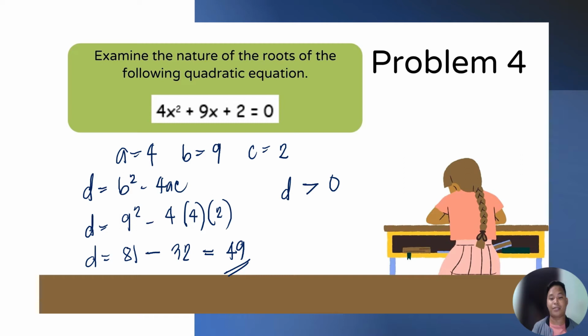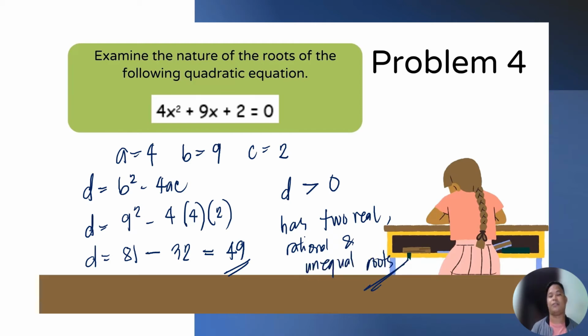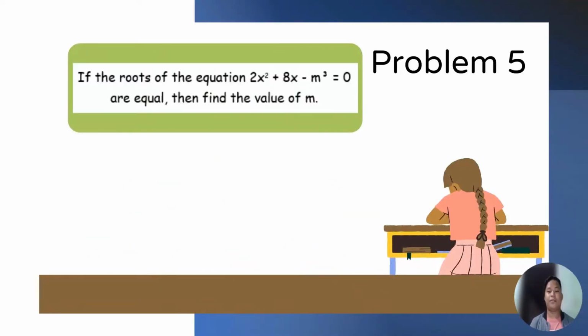Thus, the nature of the roots of this equation has two real, rational, and unequal. For problem number 5, if the roots of the equation 2x squared plus 8x minus m cubed is equal to 0 are equal, then find the value of m. So take note po that the roots are equal.